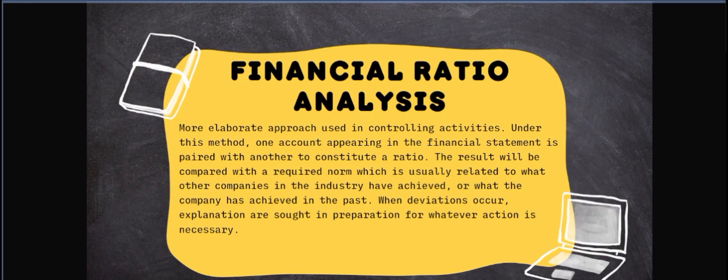Financial ratio analysis. More elaborate approach used in controlling activities. Under this method, one account appearing in the financial statement is paired with another to constitute a ratio. The result will be compared with the required norm, which is usually related to what other companies in the industry have achieved, or what the company has achieved in the past. When deviations occur, explanations are sought in preparation for whatever action is necessary.